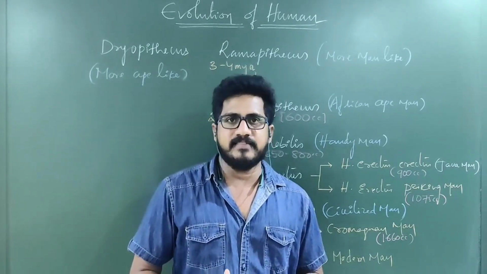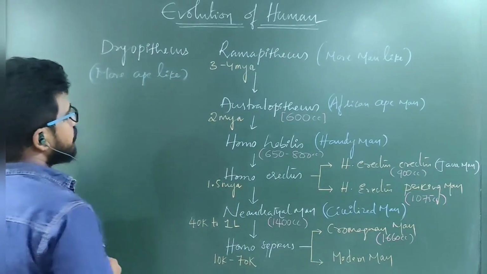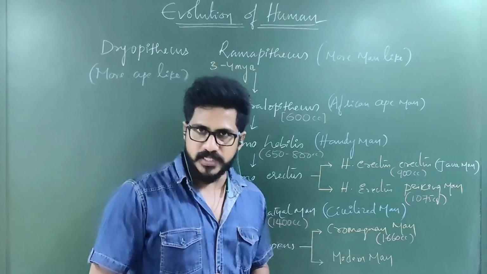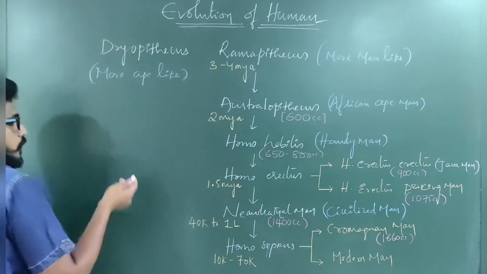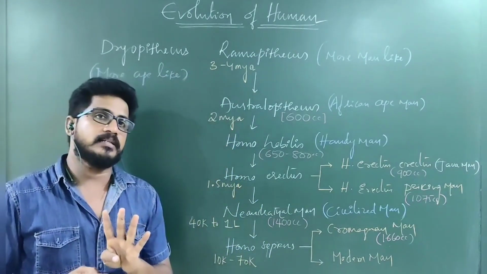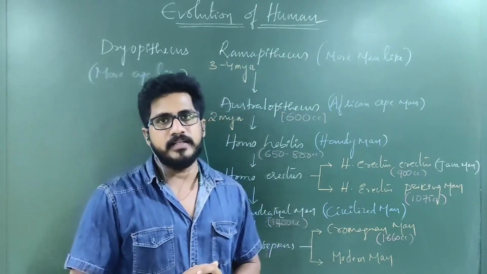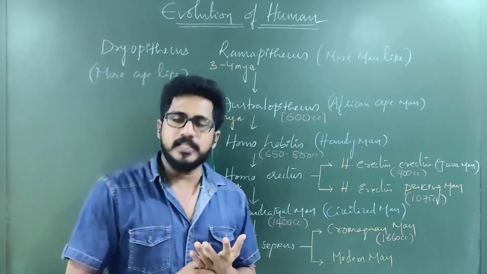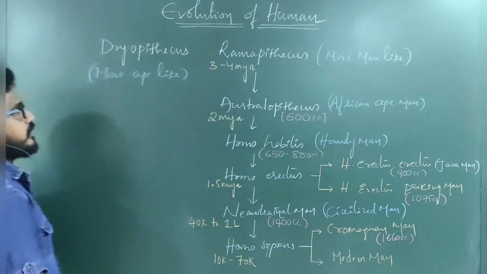And we are going to learn about the exact path by which the modern human has evolved from the apes. Human evolution happened in the Cenozoic era, in the Holocene epoch of the Quaternary period. There were four eras, and the latest era is the Cenozoic era. In that, the Tertiary period and Quaternary period are there. In the Quaternary period, in the Holocene epoch, human evolution is happening.